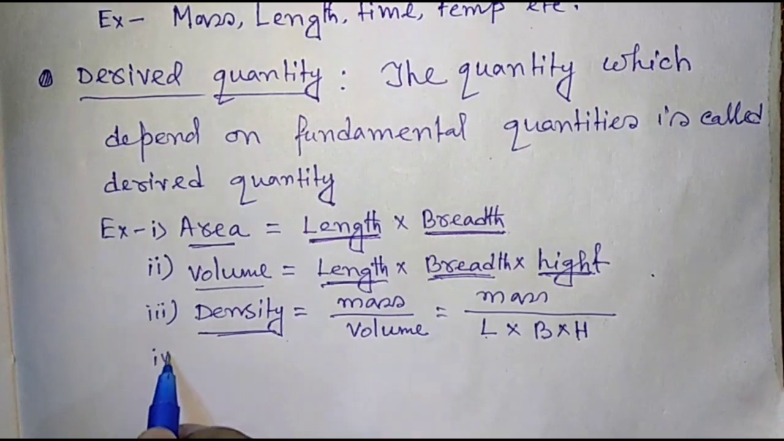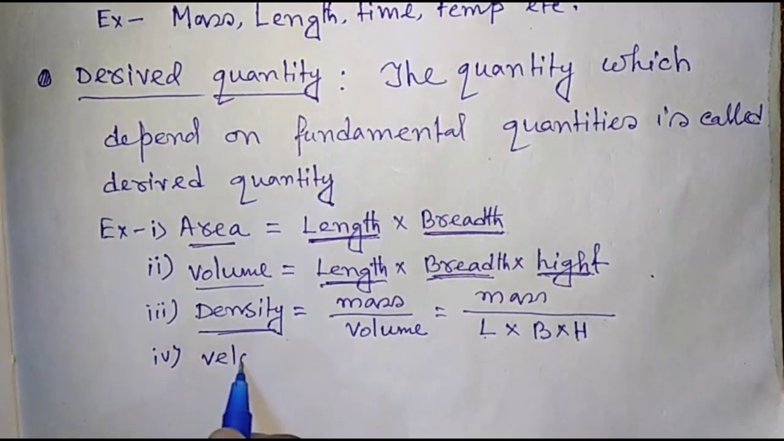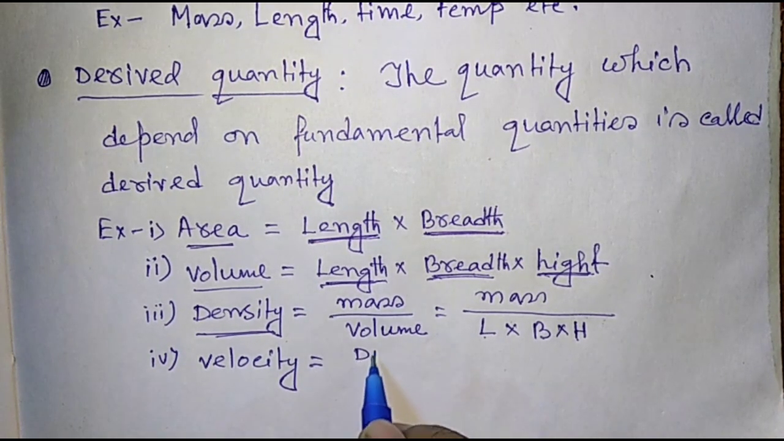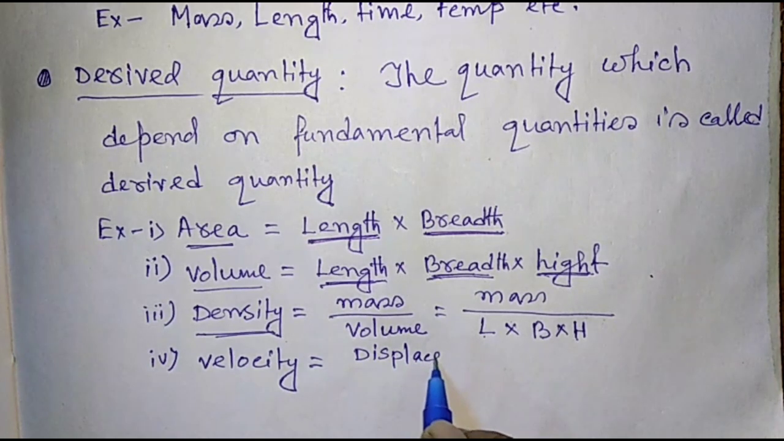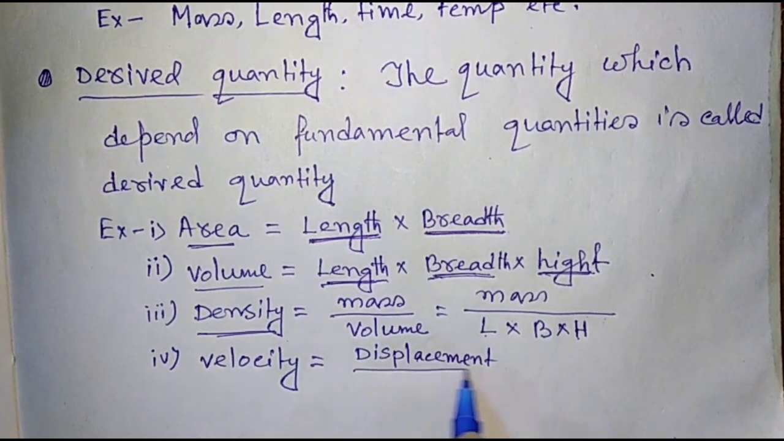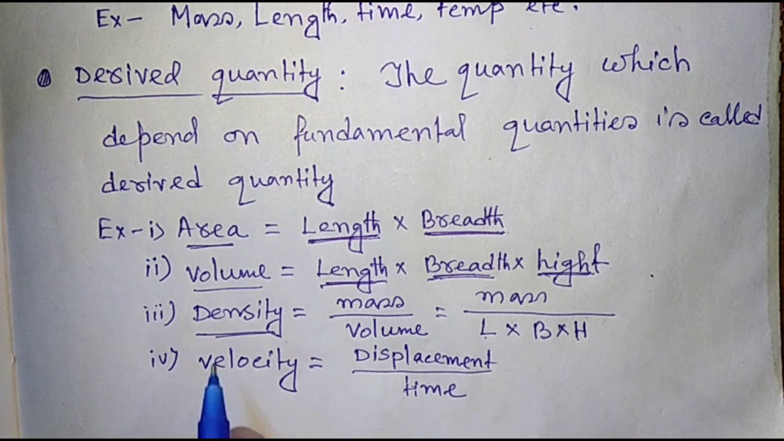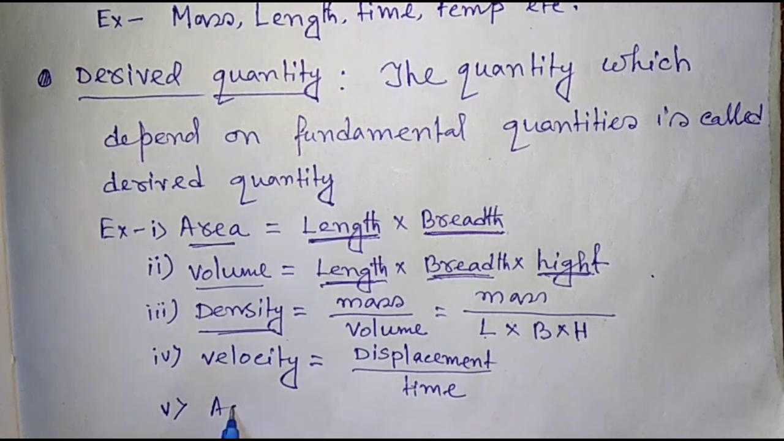Now if we take another example, velocity. Velocity is equal to displacement by time. Now displacement is length, which is a fundamental quantity, and time is a fundamental quantity, so velocity is a derived quantity. Now if we take another example, example number 5, which is acceleration.